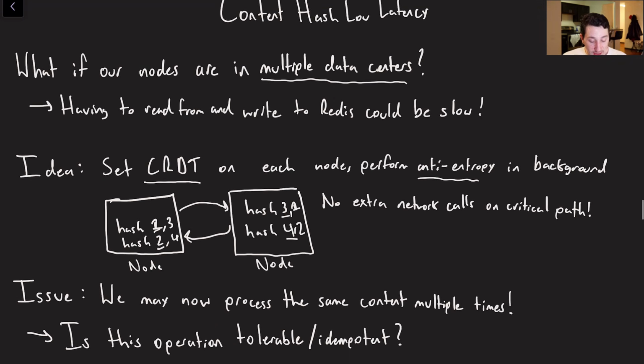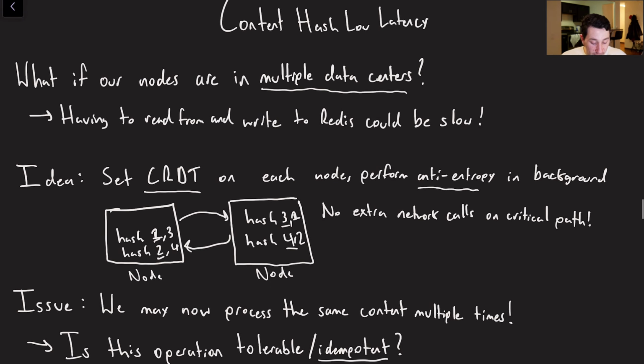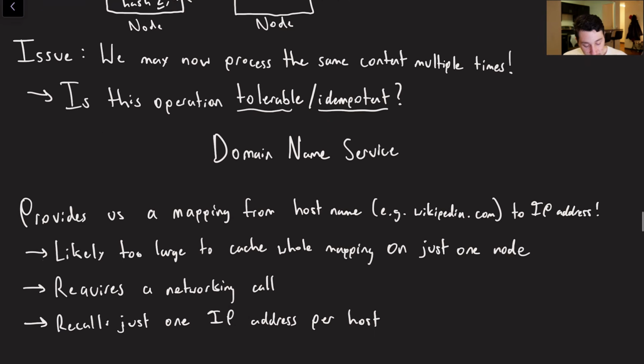So again, this all kind of relies on the fact that these operations are idempotent and whether it is actually tolerable if we do process the occasional duplicate document. If we can, this may actually be a better solution for you. It really depends what percentage of the time we'll have to be processing the duplicates, and as well, how fast we could reach out to a potential Redis instance.